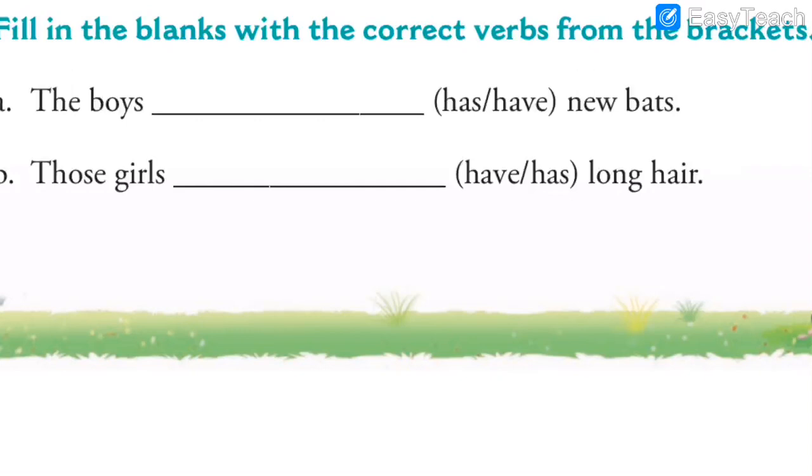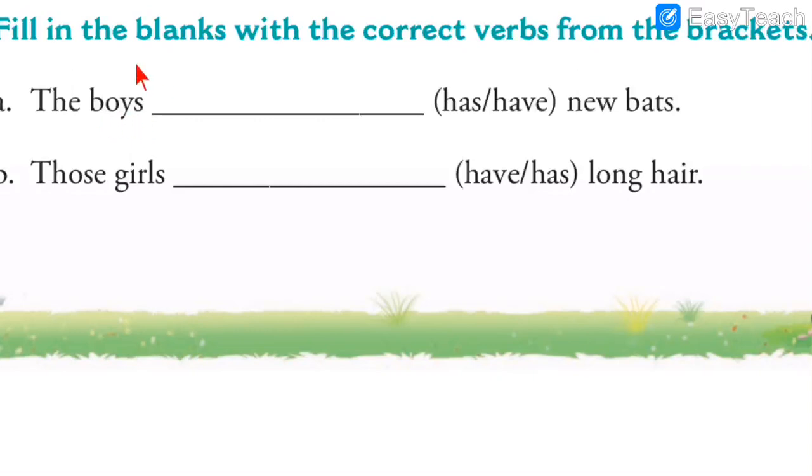Now let us solve the exercise based on what we have understood. Exercise 1. Fill in the blanks with the correct verbs from the brackets. So we have to read the verbs given in the blanks, and then we have to decide whether the verb should be singular or plural. That depends on the subject. Okay, so first one. The boys dash new bats. So look here carefully. What is the subject?